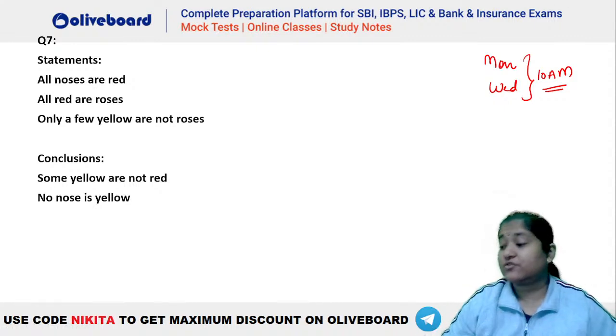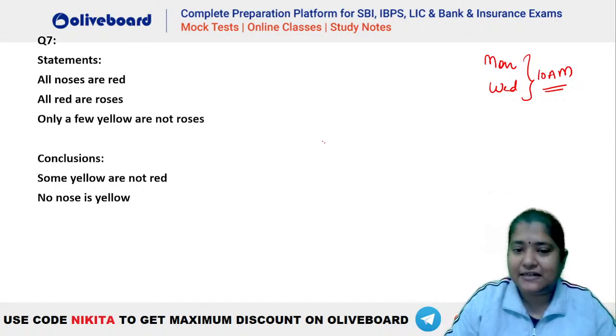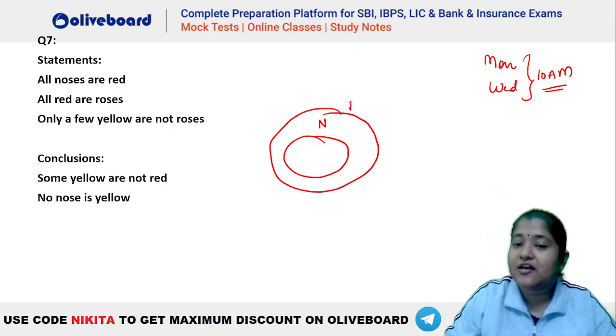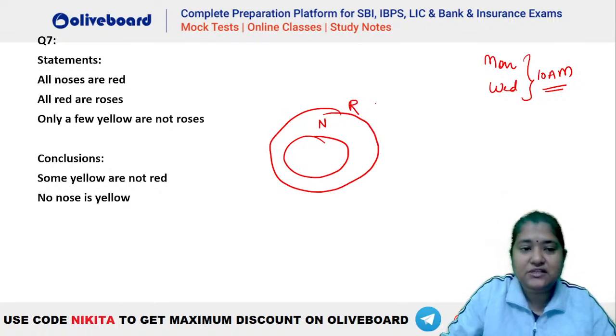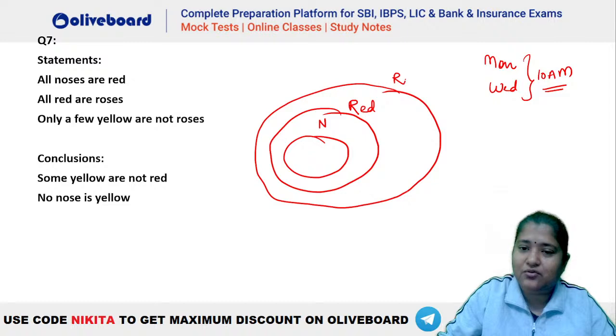अच्छा चलो ठीक है, इसको ट्राई करते हैं. राइट, let's see what should be the answer here. All noses are red, so that means nose has to be inside red. So all noses are red will be represented like this. ठीक है? All red are roses. So this was your red. Okay, be careful. All red are roses. That means red has to be inside rose. तो ये आपका rose हो गया.